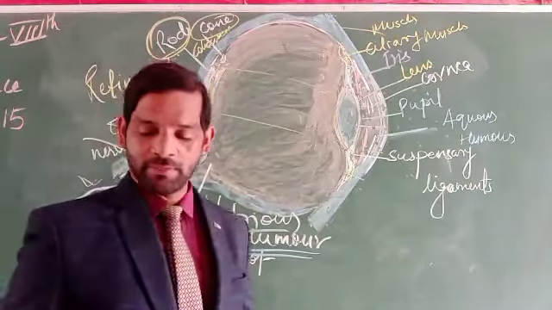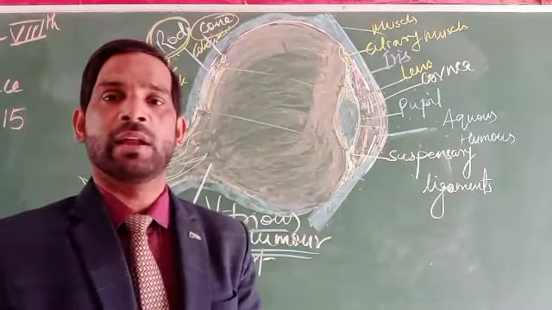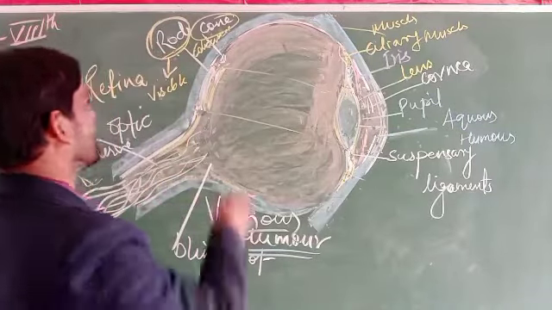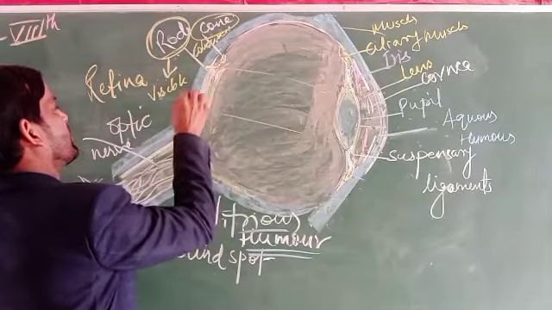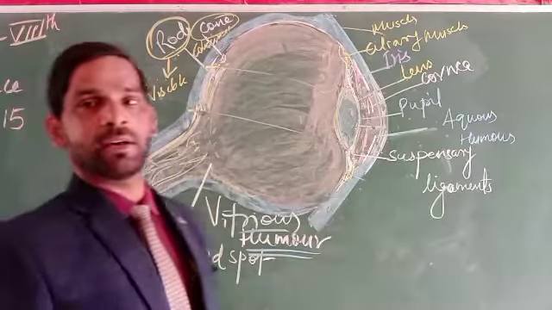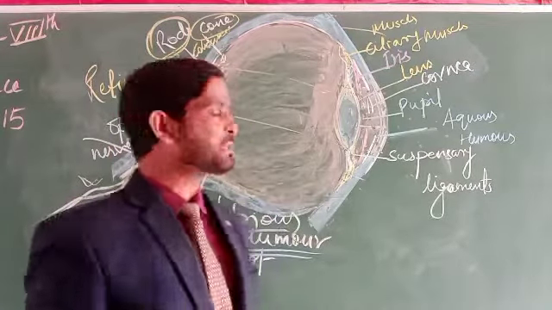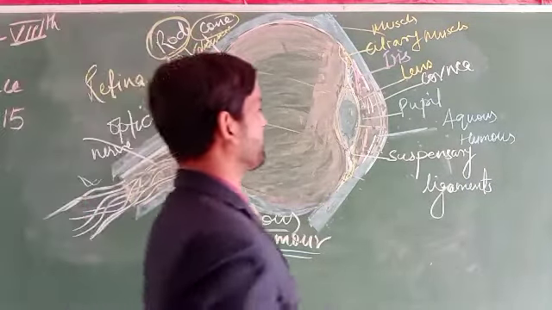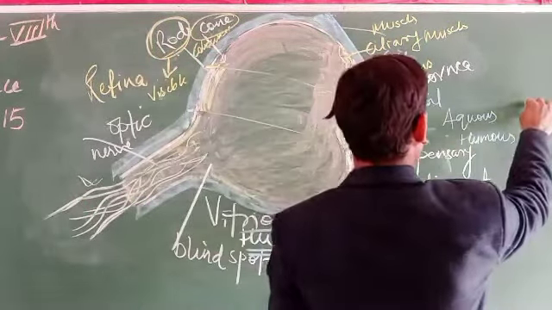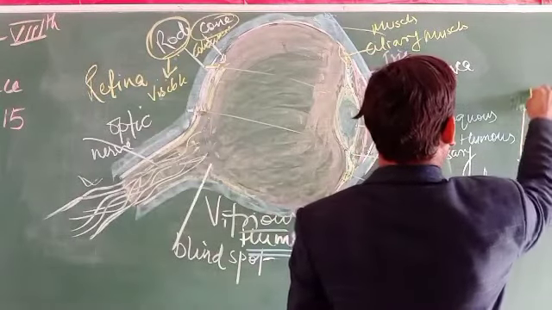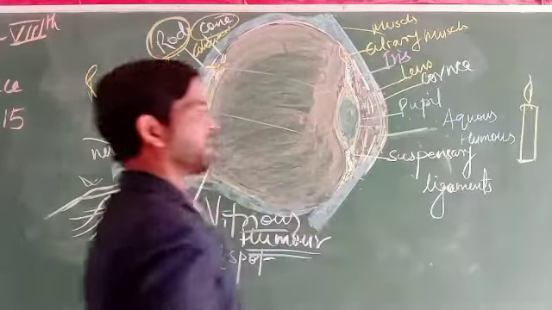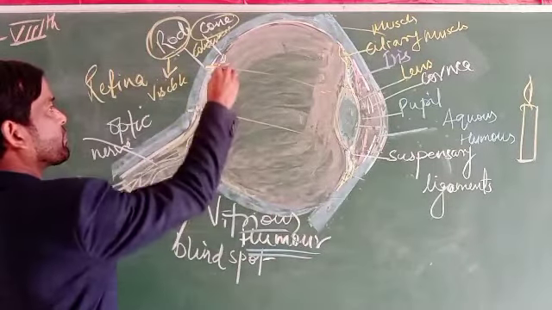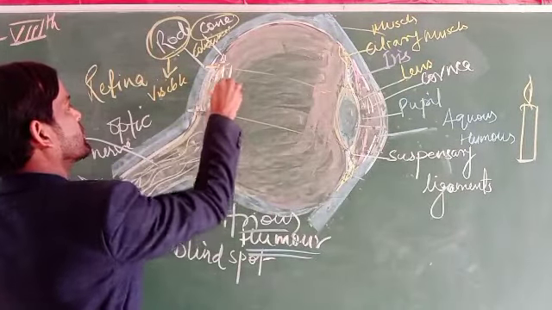So we can say we have a natural lens by which refraction is possible, and the image formation takes place there on the screen called the retina. So the retina confirms the image formation. If the object is placed in front of the eyes like this, the image will form in a particular manner, that is, it can be seen like this.